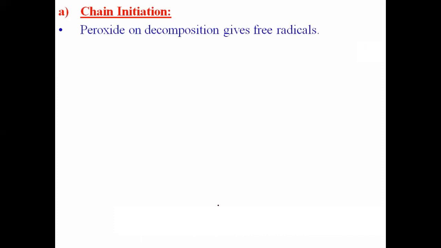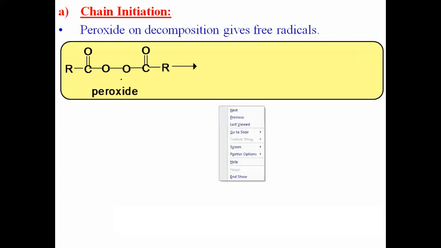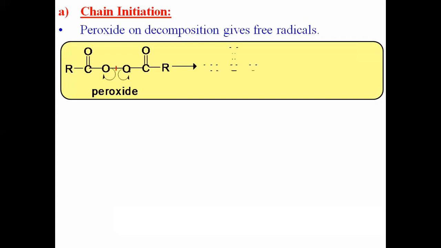The first step: we are using peroxide, and peroxide acts as an initiator. In chain initiation, it undergoes decomposition and gives a free radical. Here this is peroxide. In the first step, this bond undergoes homolytic breaking. One electron goes towards one oxygen, the second electron goes towards the other oxygen atom, both oxygens having an unpaired electron, and there is a formation of free radical.